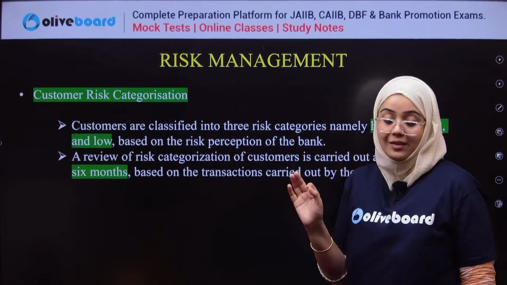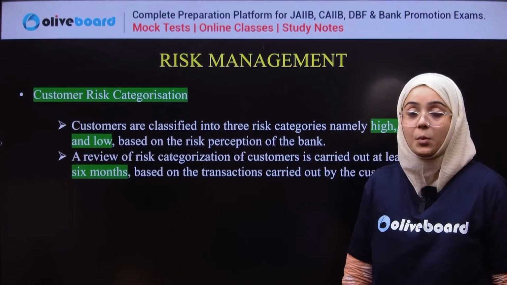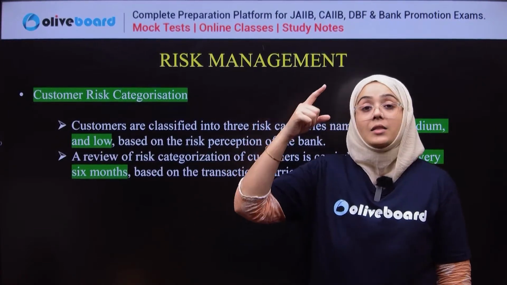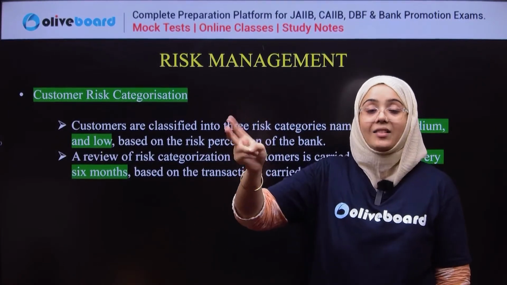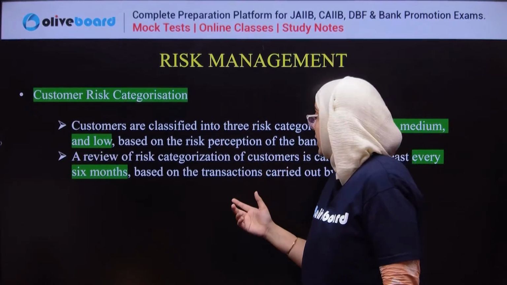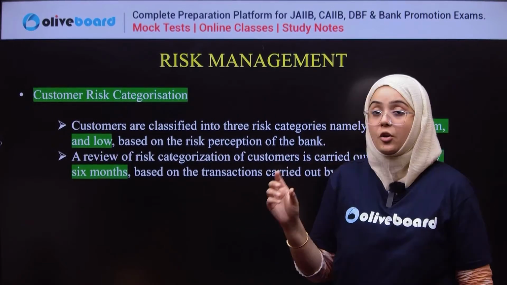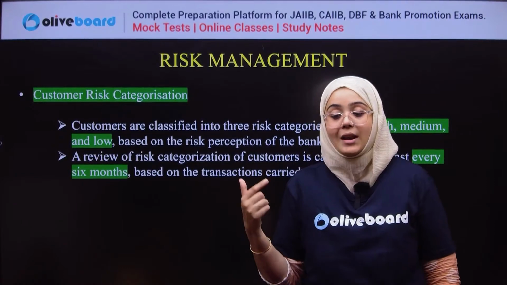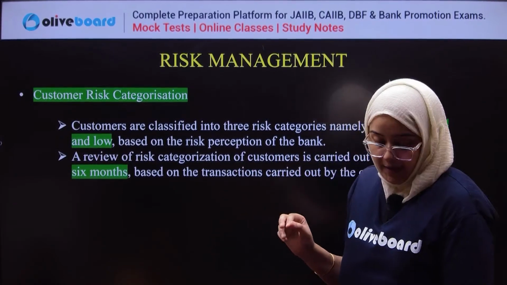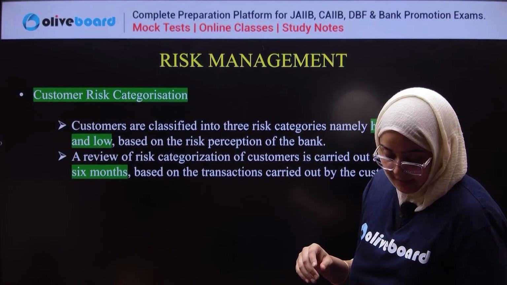Under KYC, there is a risk categorization of the customer, which is done into three parts: low risk customer, medium risk customer, and high risk customer. And this risk categorization review is done every 6 months. Clear? Done? Perfect.